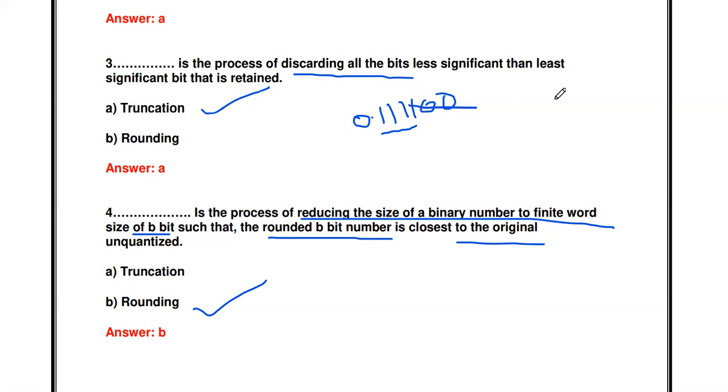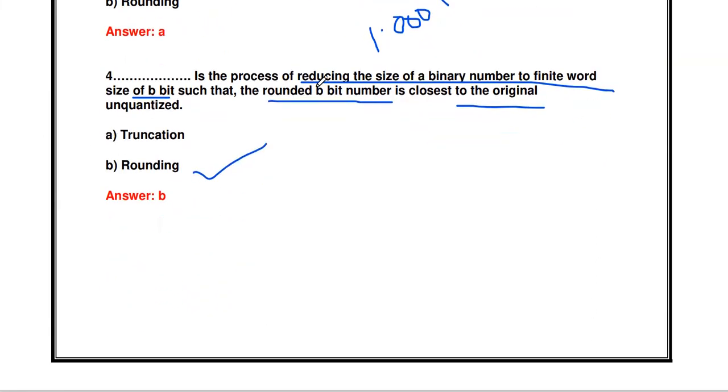If the 4th bit is 0, you just discard. Here the 4th bit is 1, so you add 1 to the 3rd bit. So 1 plus 1 is 0 with carry 1, again 0 with carry 1, and then the 1 comes here. This is the rounding process.